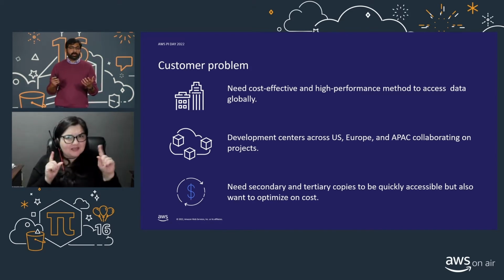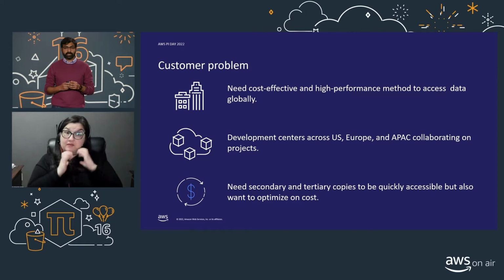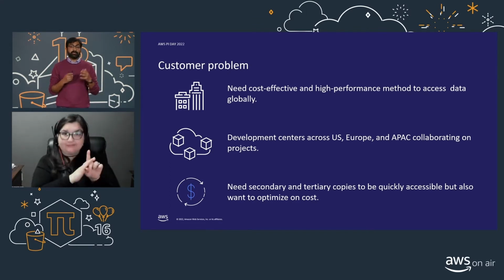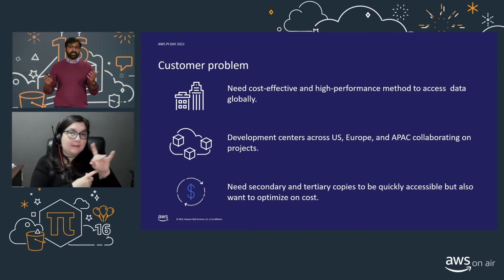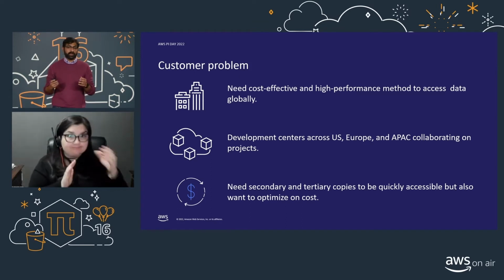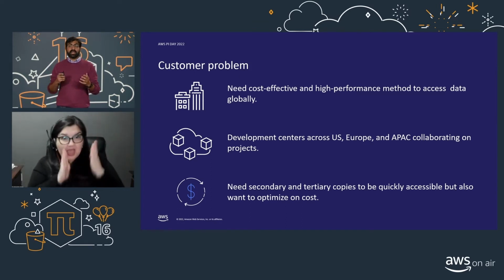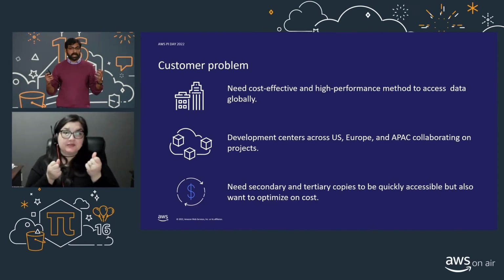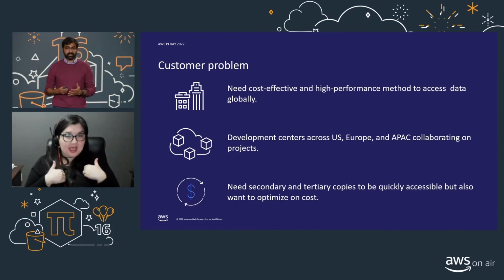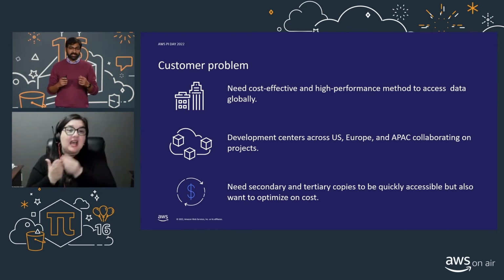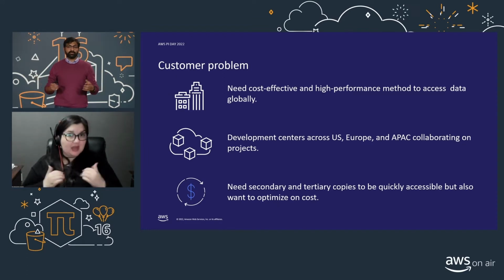So this is a problem for customers across many industries and verticals. So we see this use case in the media and entertainment industry, where we have customers who want to share media artifacts across designers, content creators, and developers around the world. In the automotive and manufacturing industry, we have customers who have global manufacturing plants that want to be able to centralize all of their data within S3. And in the financial services industry, we have customers who have the need to have data be distributed geographically for compliance and availability purposes, right?